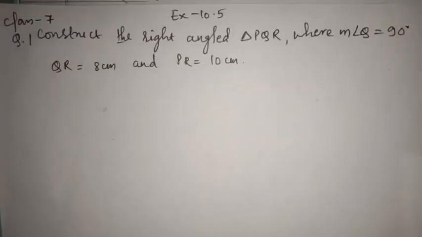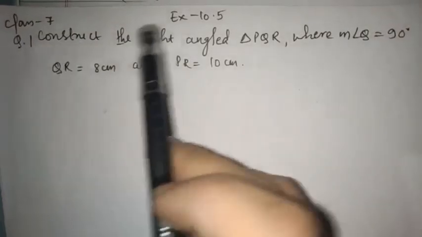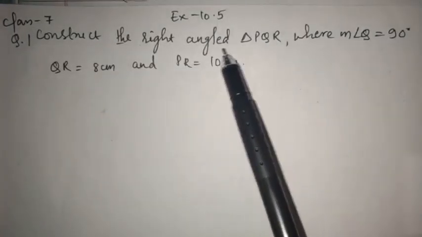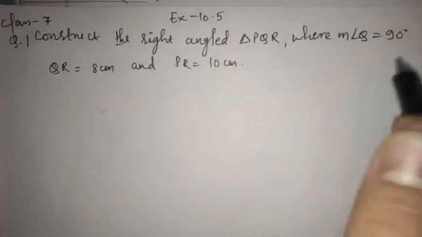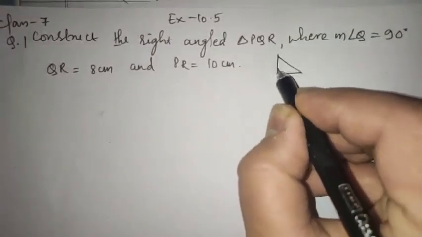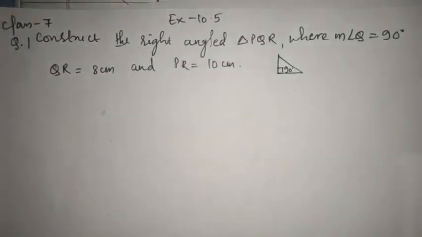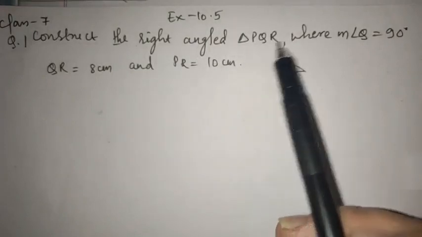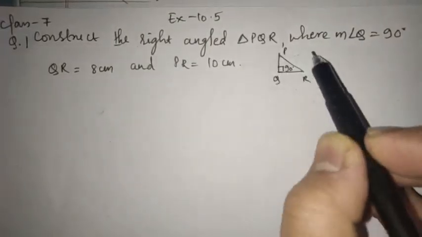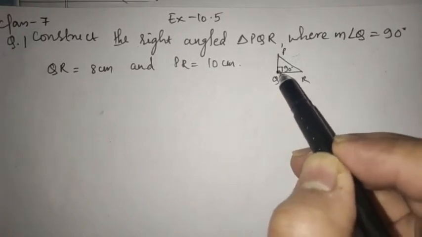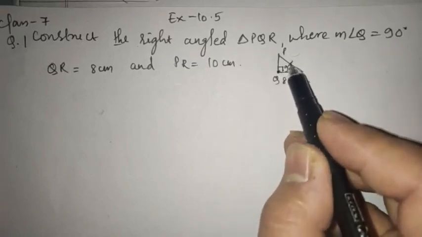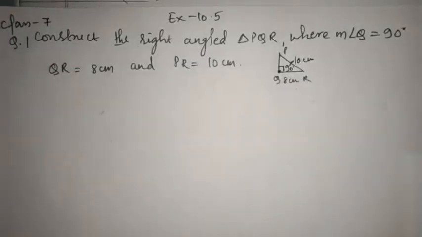Our next question is question number 1 from exercise 10.5. Construct the right angle triangle. You have to construct one right angle triangle. Right angle triangle itself indicates that your measure of angle will be 90 degree. So you have to construct a right angle triangle PQR, where measure of angle Q is 90 degree, QR is 8 centimeter, and PR is 10 centimeter. It's very easy. You people have done such questions earlier also.